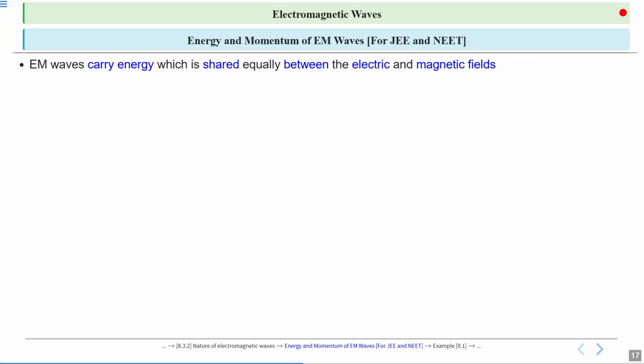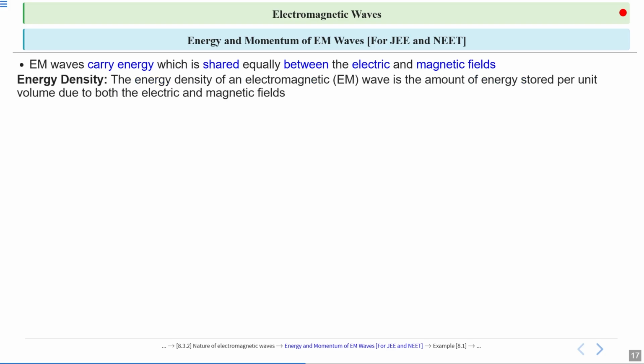So, energy and momentum of EM waves. This topic is for JEE and NEET. EM waves carry energy which is shared equally between electric and magnetic fields. Okay, what is energy density? The energy density of an electromagnetic wave is the amount of energy stored per unit volume due to both electric and magnetic fields. So there is energy associated with the EM wave and it is shared equally between the electric and magnetic fields.